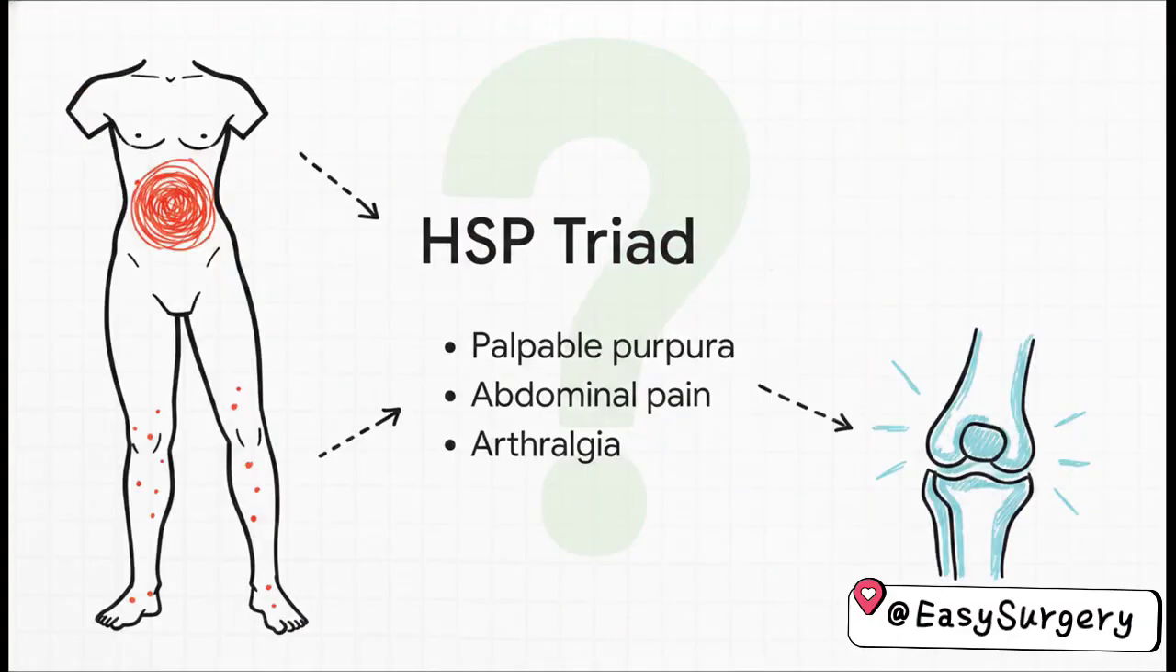Moving to question 46. If a child presents to you with palpable purpura over their legs, abdominal pain, and arthralgia, boom, that specific triad needs to set off alarm bells immediately. The diagnosis is Henoch-Schönlein purpura, or IgA vasculitis. Stacking those 3 symptoms together instantly makes the diagnosis clear.